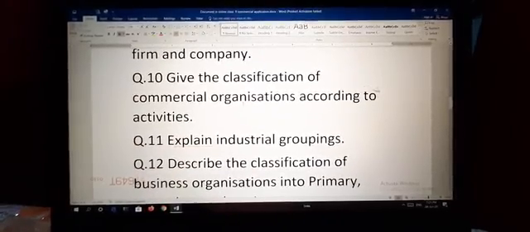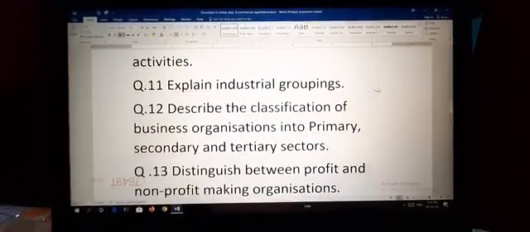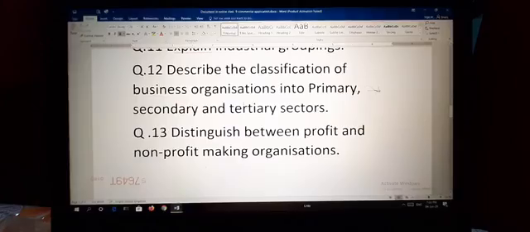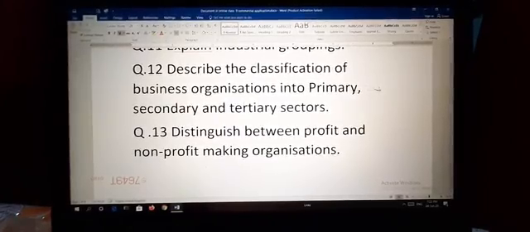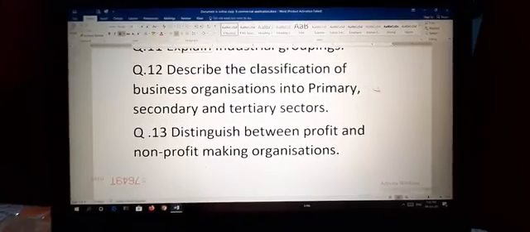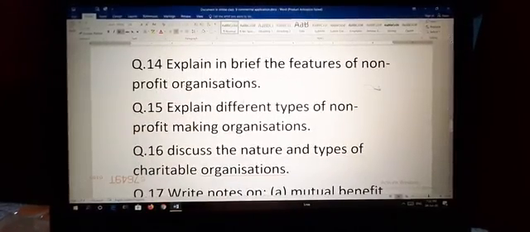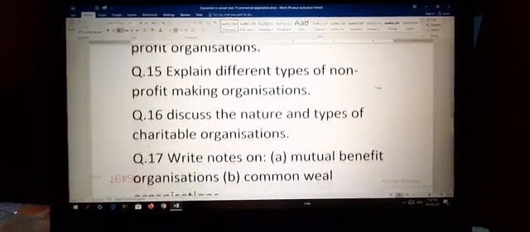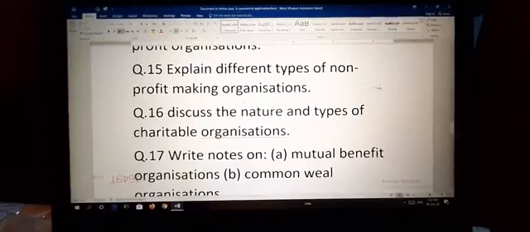Tenth, give the classification of commercial organizations according to activities. 11th, explain industrial groupings. 12th, describe the classification of business organizations into primary, secondary and tertiary sectors. 13th, distinguish between profit and non-profit making organizations. 14th, explain in brief the features of non-profit organizations. 15th, explain different types of non-profit making organizations.